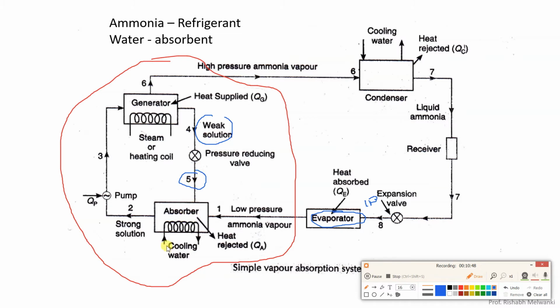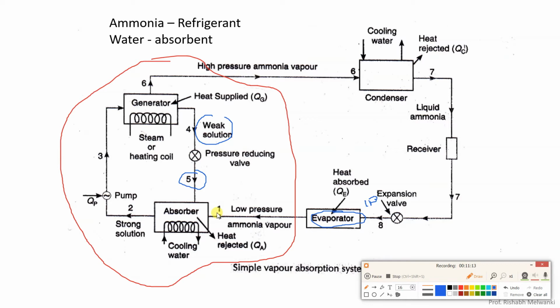So here you can see in the absorber, we have a cooling coil. What is the function of the cooling coil? It maintains the temperature of the water in the absorber at a lower temperature. So what happens? Weak solution enters from point 5 in the absorber, and low pressure ammonia vapor enters the absorber from point 1.